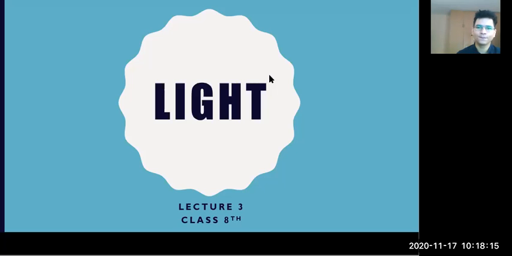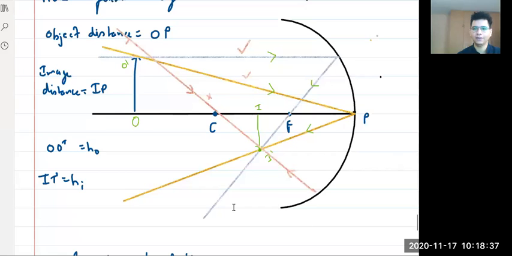So we studied the basic laws of reflection. Yes, right. We studied the plane mirror, then the number of images. When we have two plane mirrors kept at a certain angle, how many images are formed? Let's see what we have studied till last class.